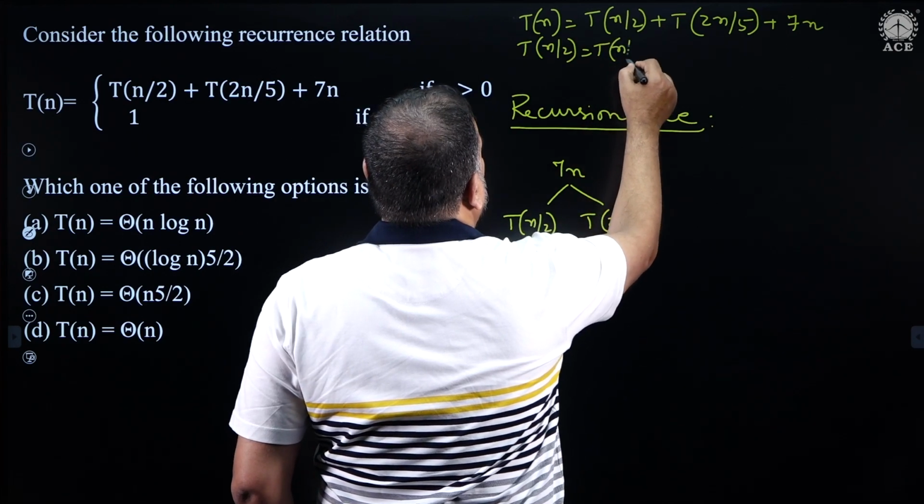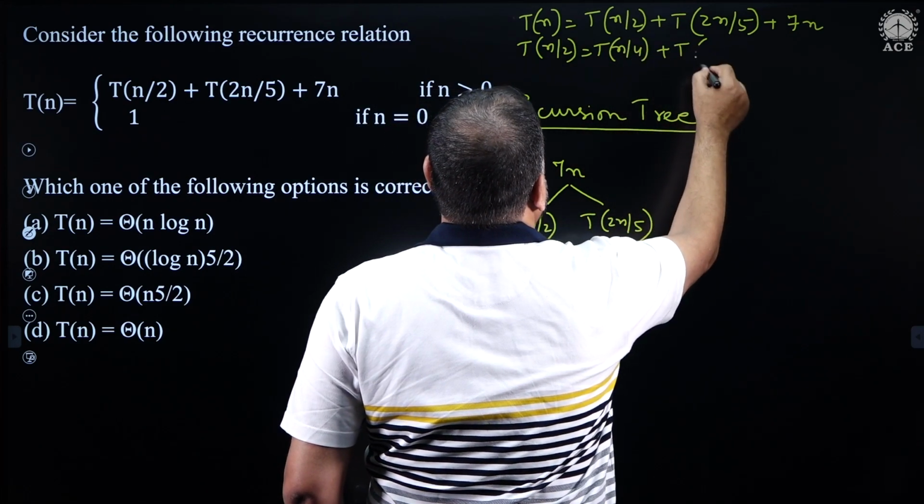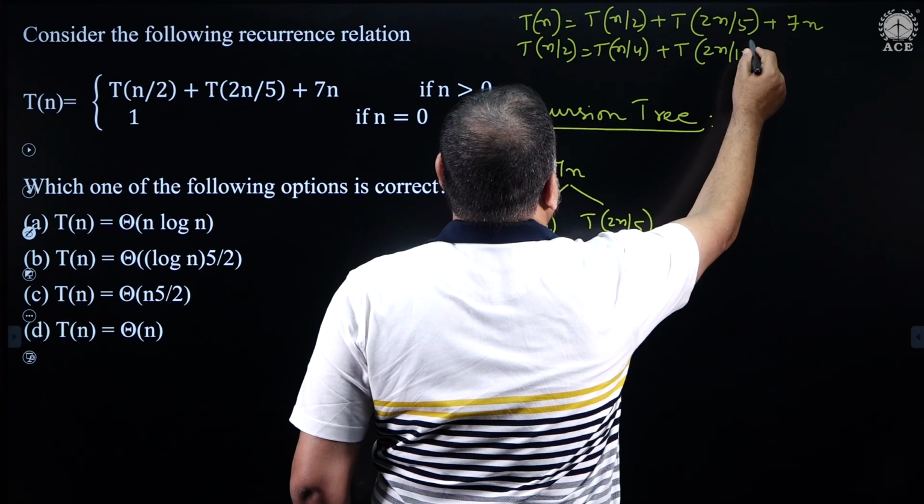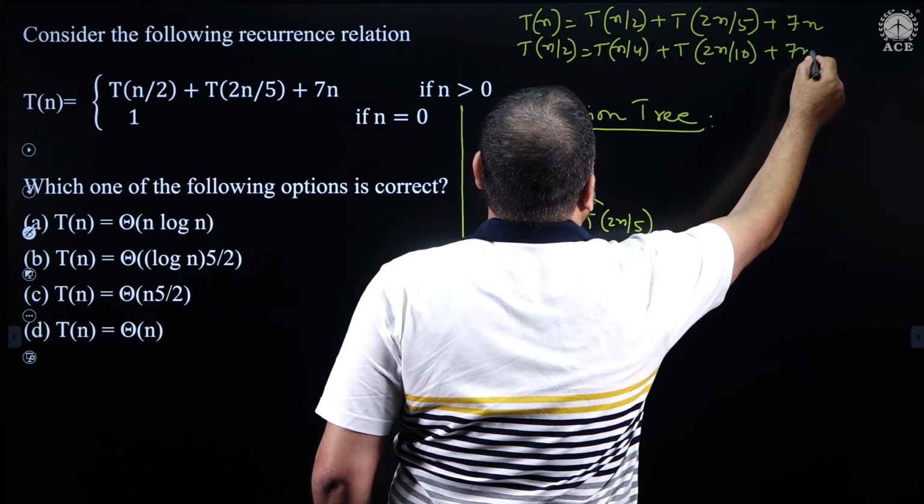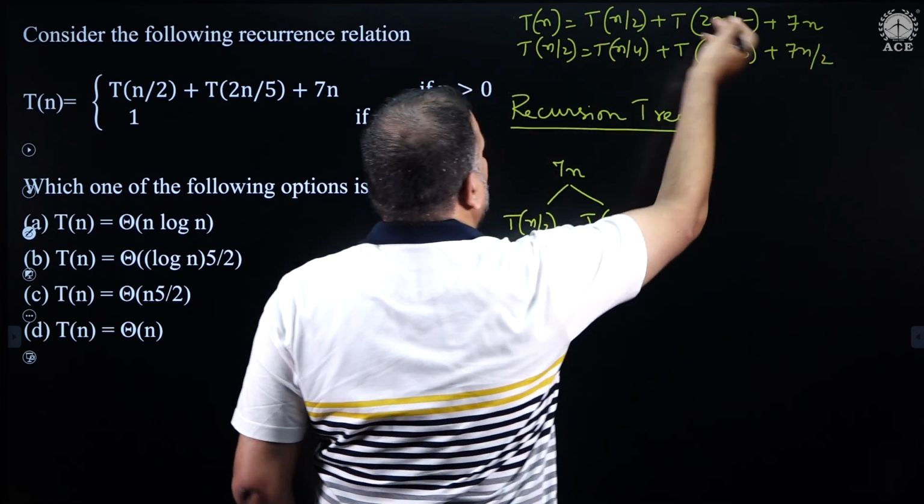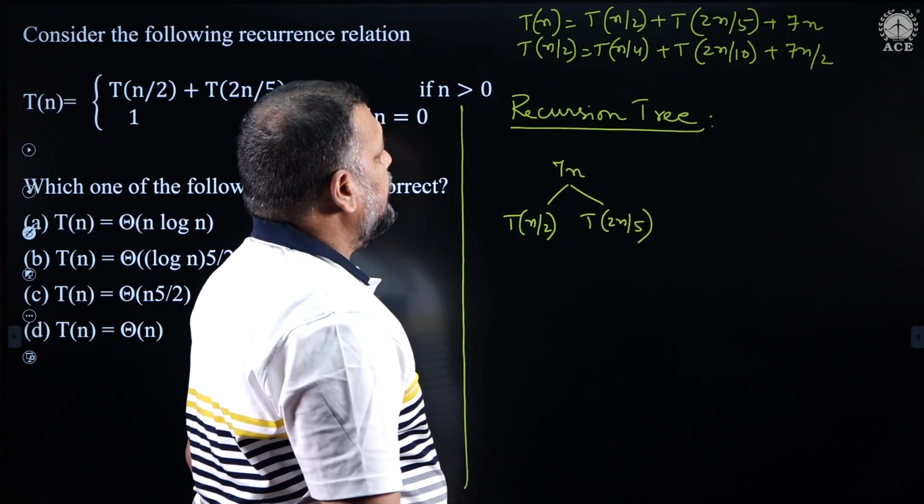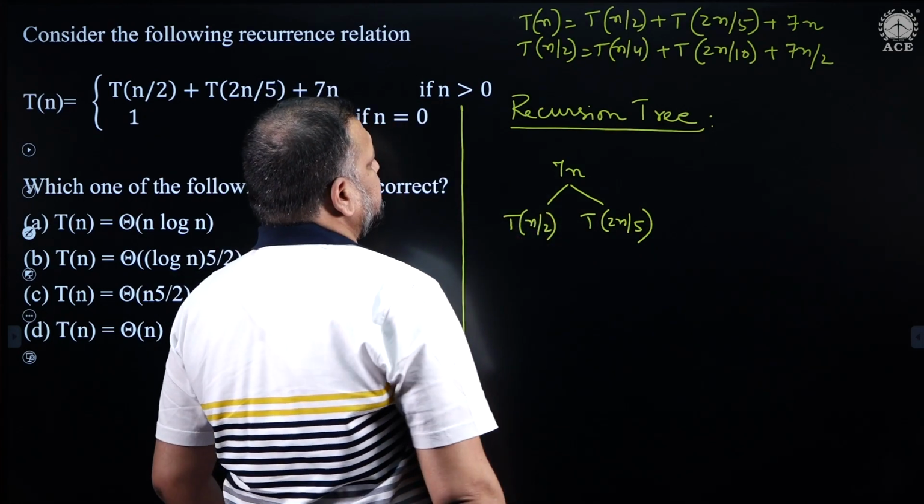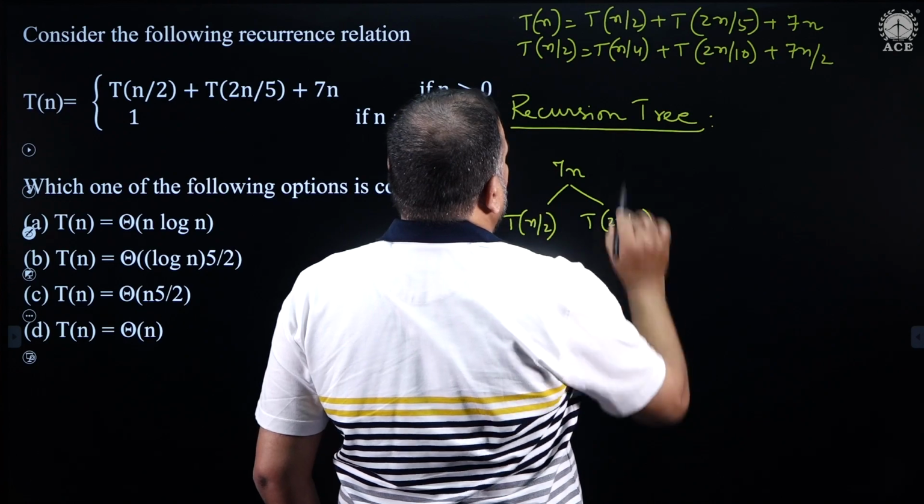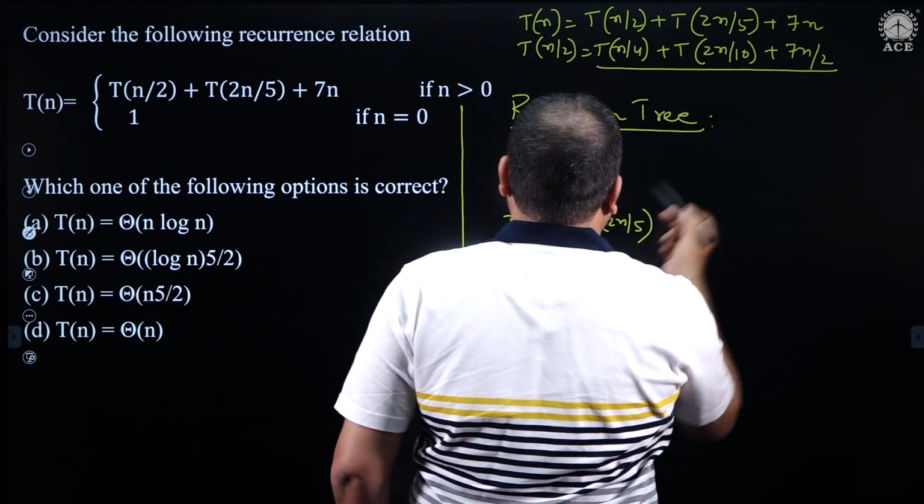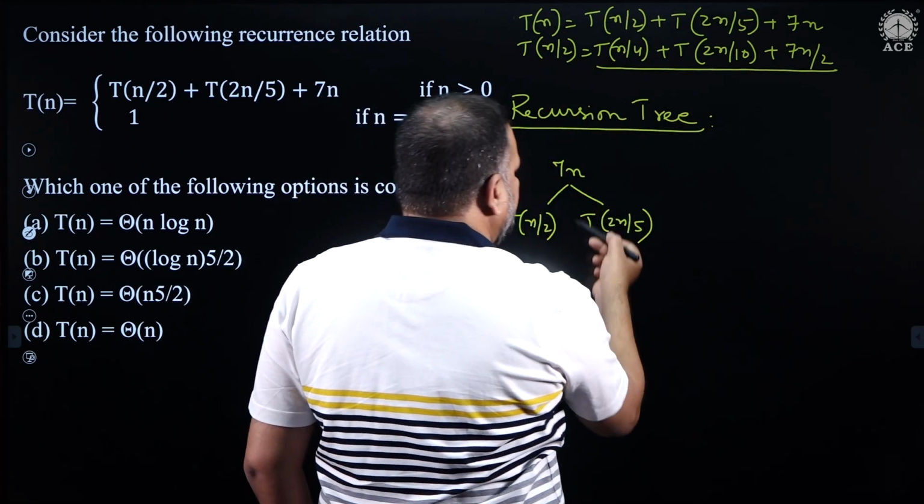T of n by 4 plus T of 2n by 10 plus 7n by 2, is it not? In place of n, I am writing n by 2, that is all. So, if I now write this value in place of this equation and the value of this.